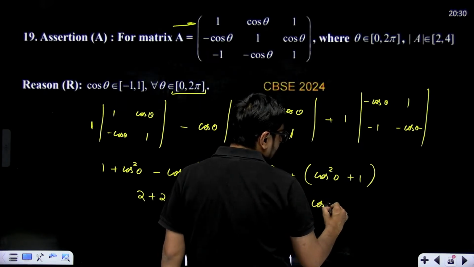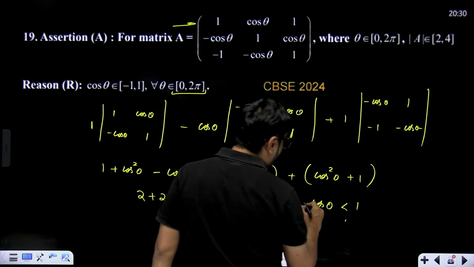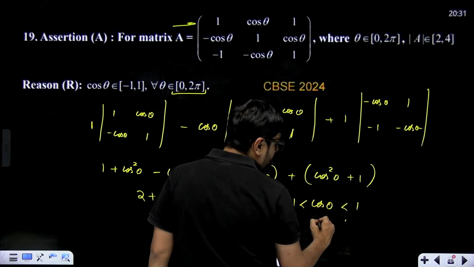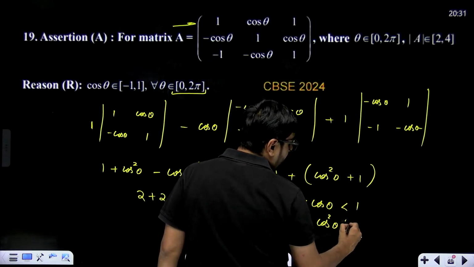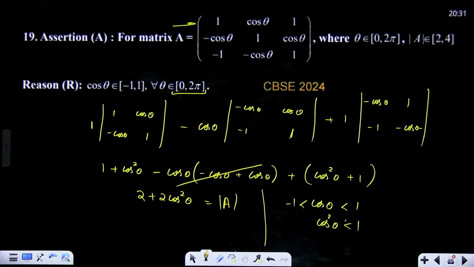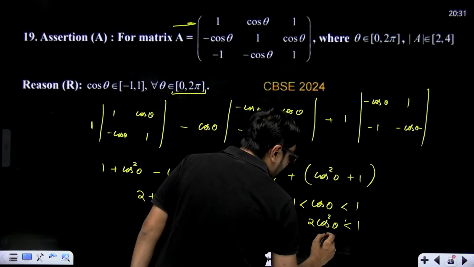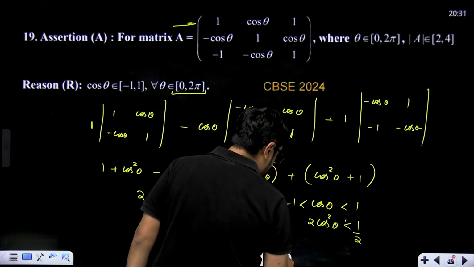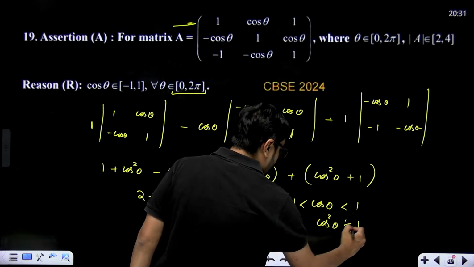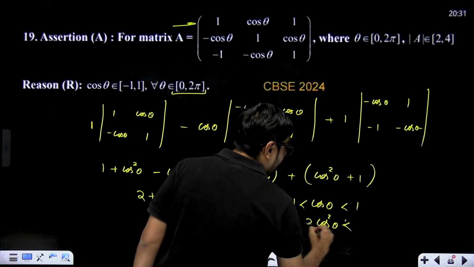So if cos theta is between minus 1 and 1, cos square theta will be less than or equal to 1. Then 2 cos square theta will be less than or equal to 2.